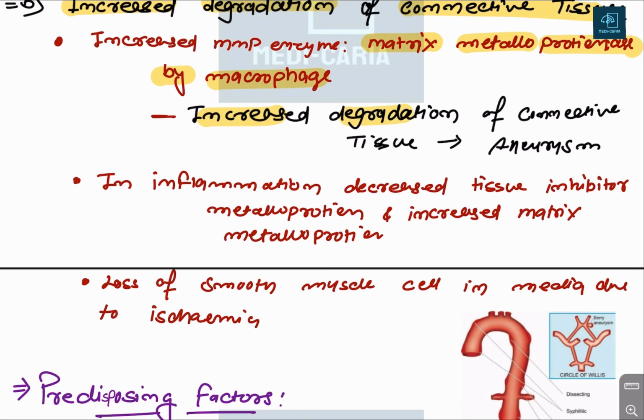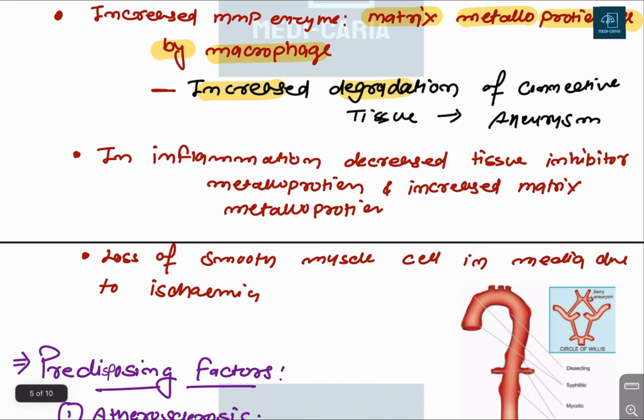Now come on the second part. Inflammatory condition: there is a decrease in tissue inhibitor metalloproteinase, and increasing the matrix metalloproteinase.